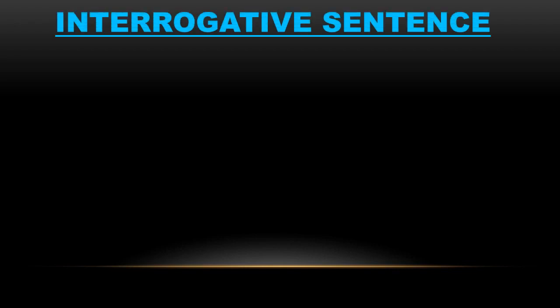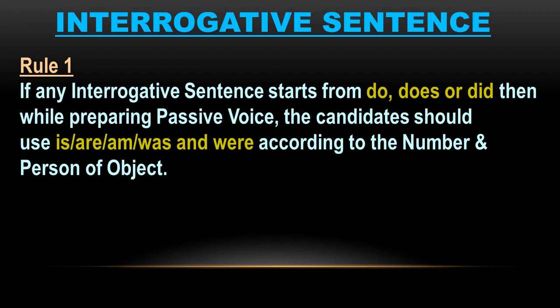Now, how we are going to change the sentences from active voice to passive voice when there will be interrogative sentences. Rule first. If any interrogative sentence starts from do, does or did, then while preparing passive voice, the candidates should use is, am, are or was and were according to the number and person of object.